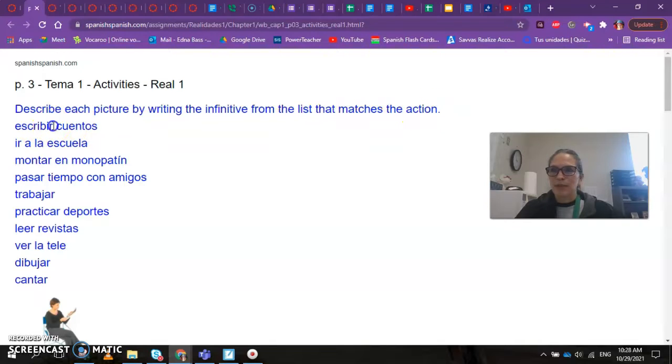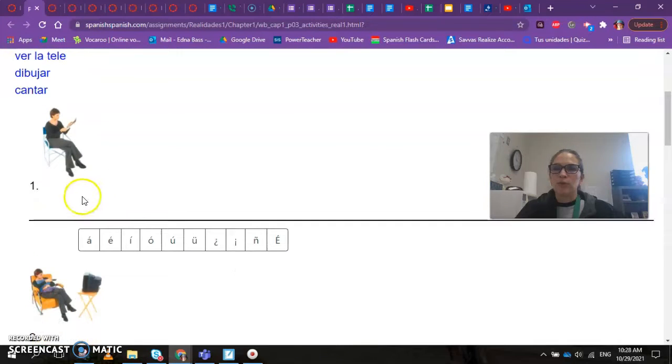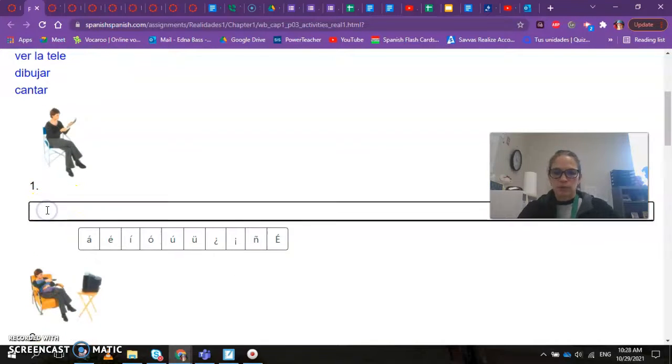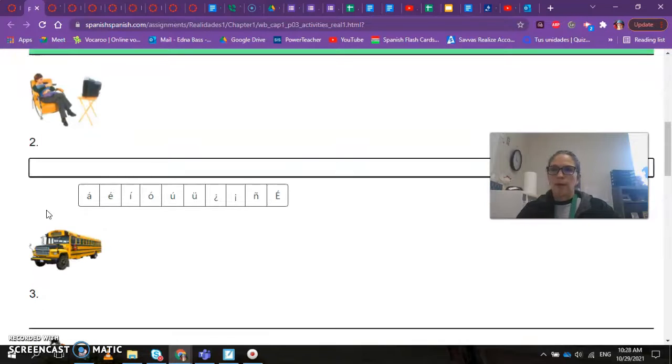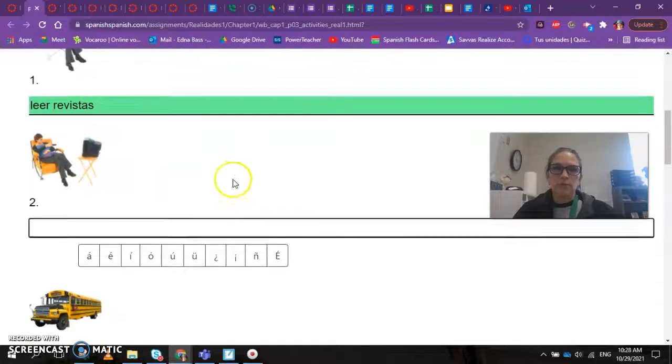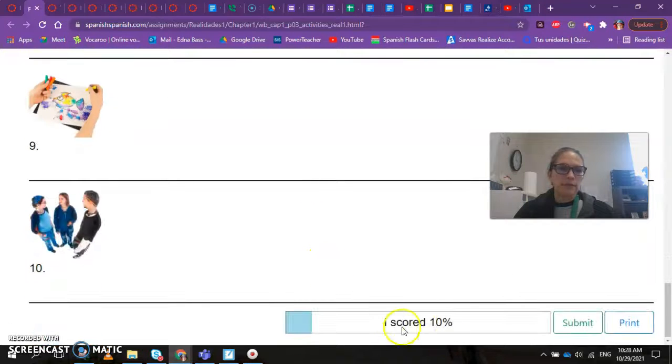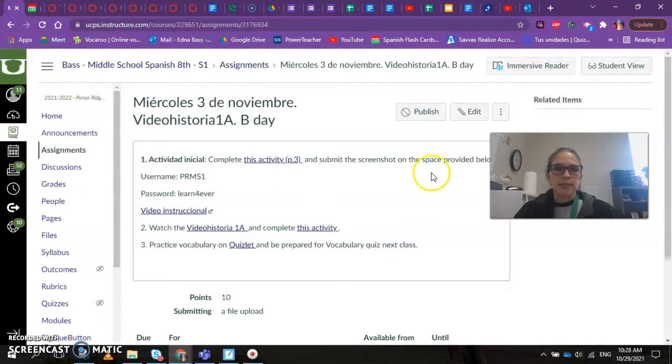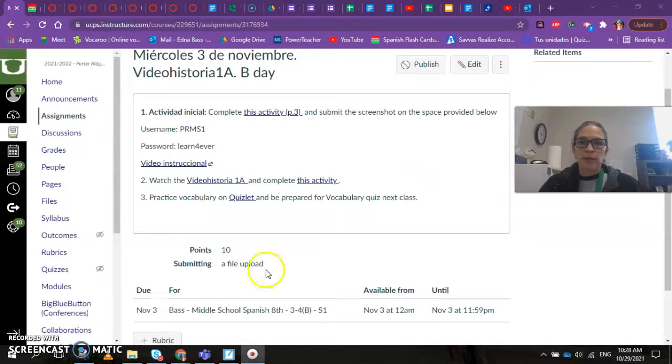So these are, remember that we were learning that infinitives end in AR, ER, or IR. So you are going to type what this person is doing. And it has to turn green. Once you get your score down here, you make a screenshot of the activity and the score and it's submitted. And it says and the space provided below, and that will be right here, file upload.